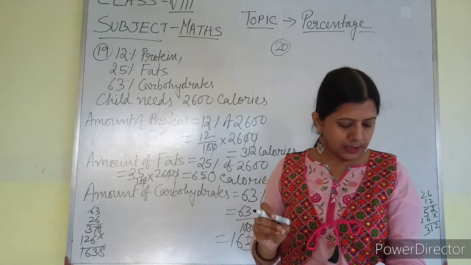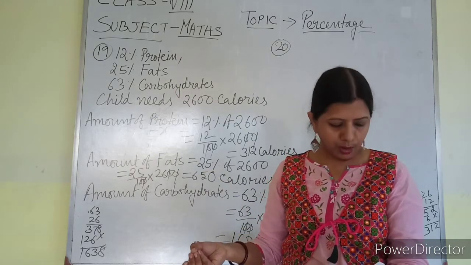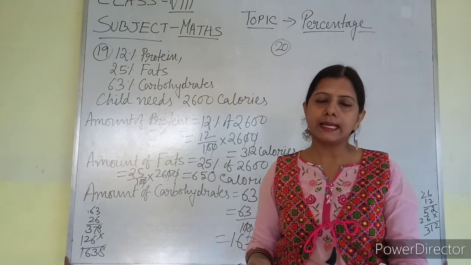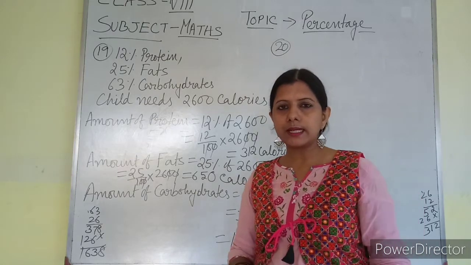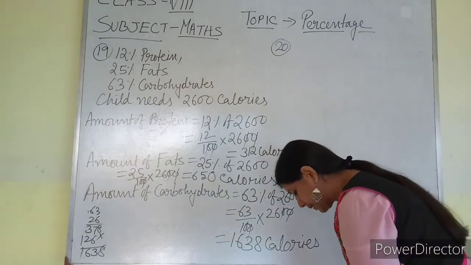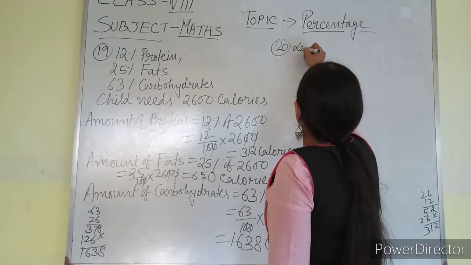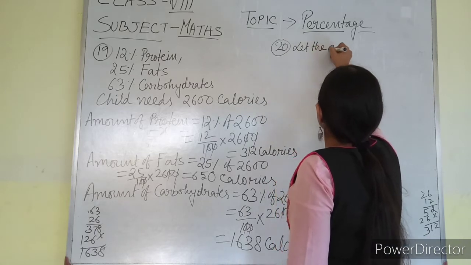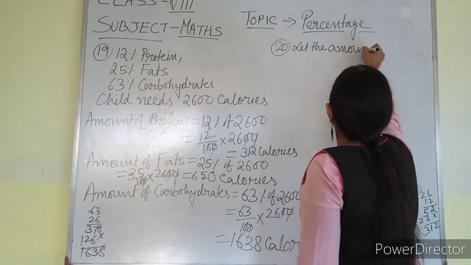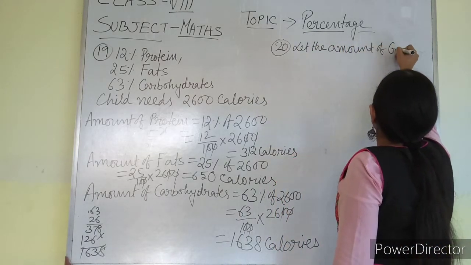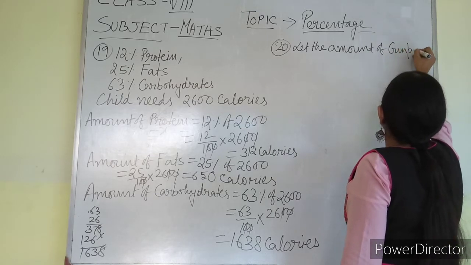So 75% of the total amount is equal to 9 kg. So what is the total amount that I have to find out? Let the amount of gunpowder